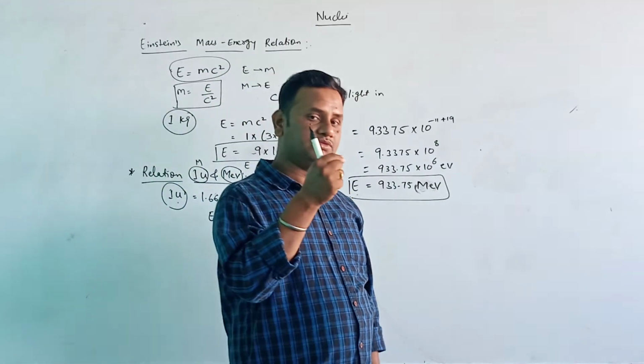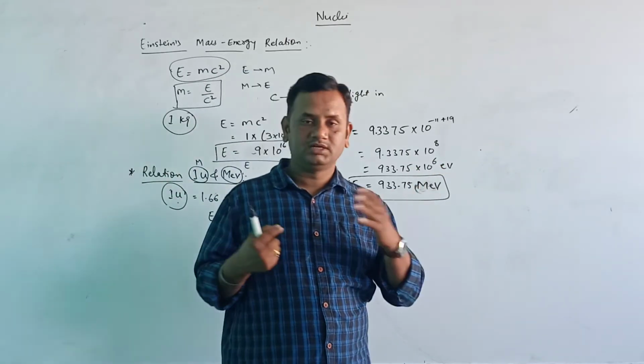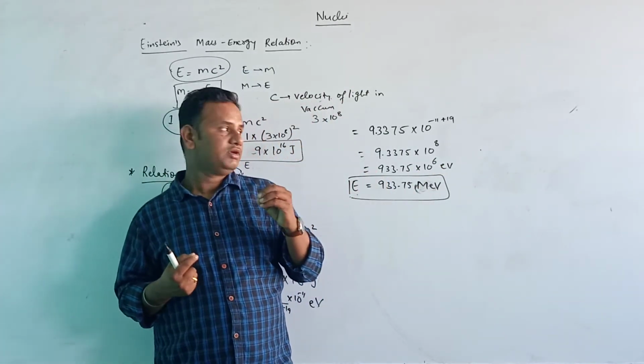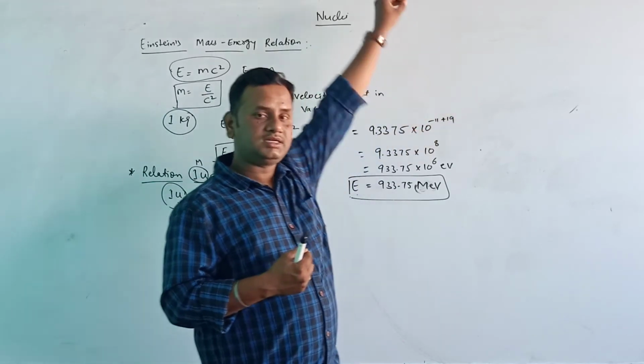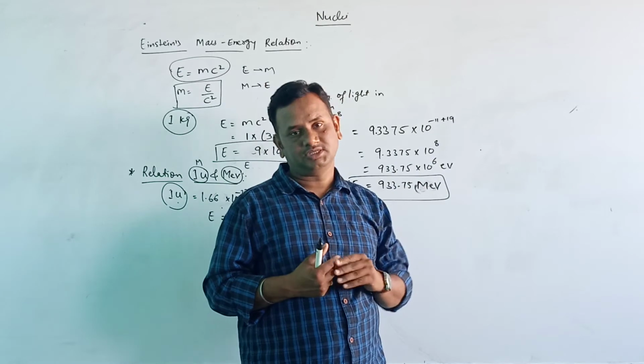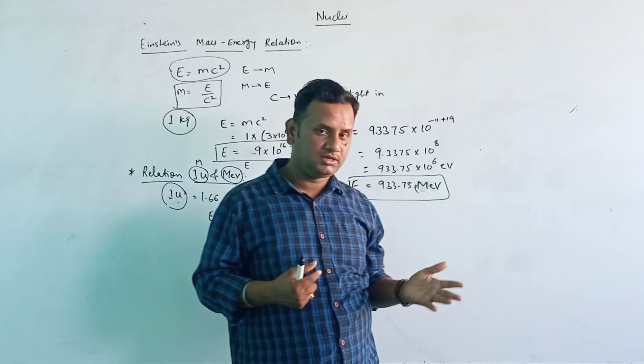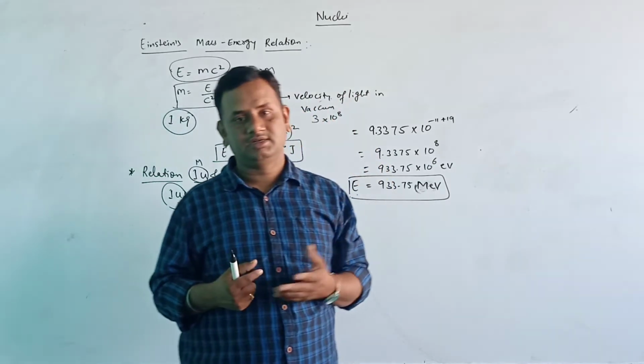That stone has some mass, and it is moving with some kinetic energy. When it hits the wall, that same amount of mass is converted into energy. That energy might be sound energy, it might be light energy.